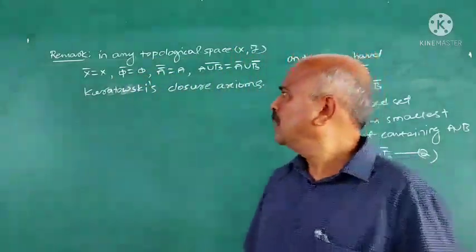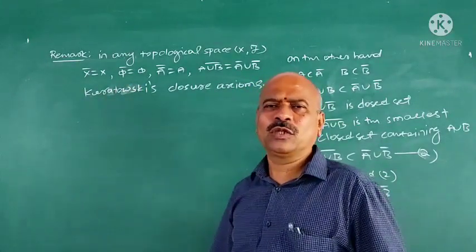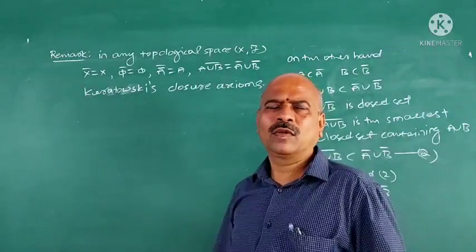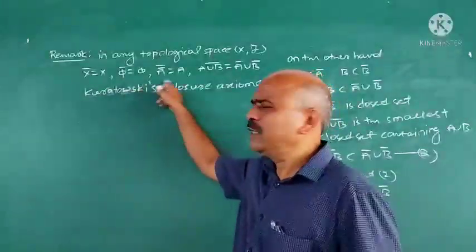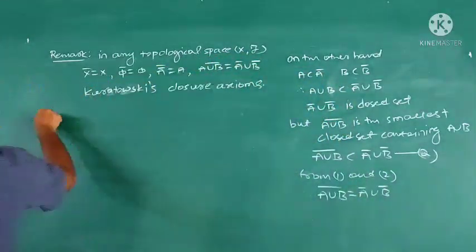Again, the concept is important. This can be converted into an objective question. What are the Kuratowski's closure axioms? These are called Kuratowski's closure axioms. Next definition.